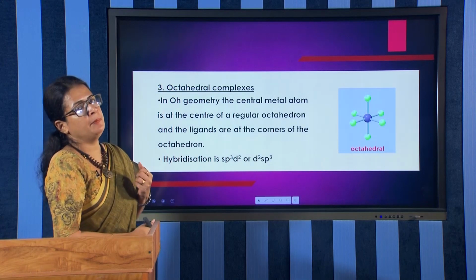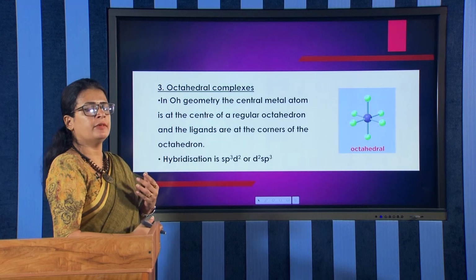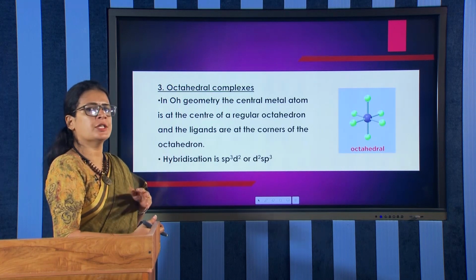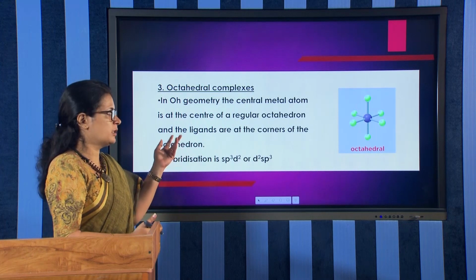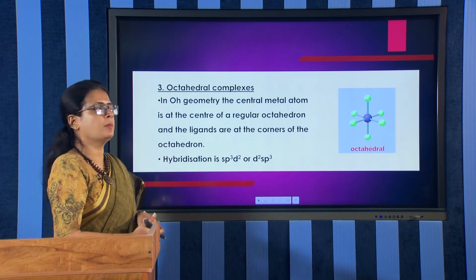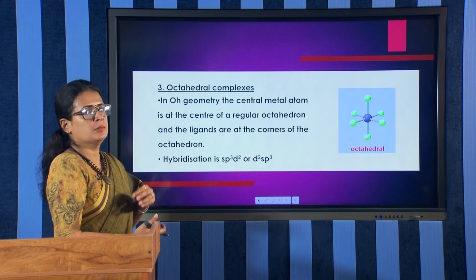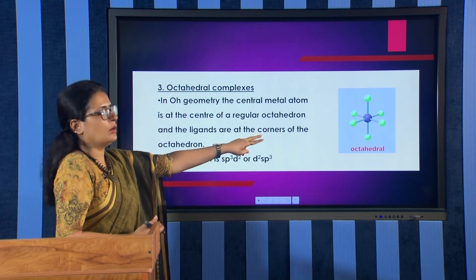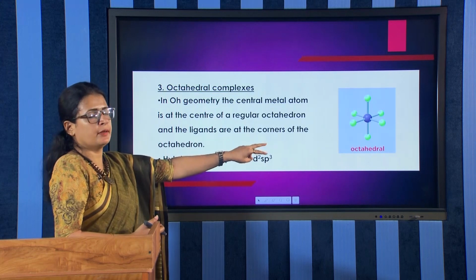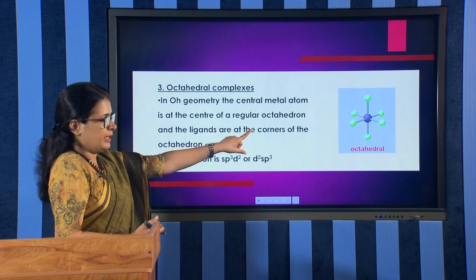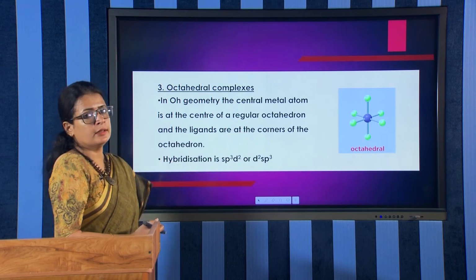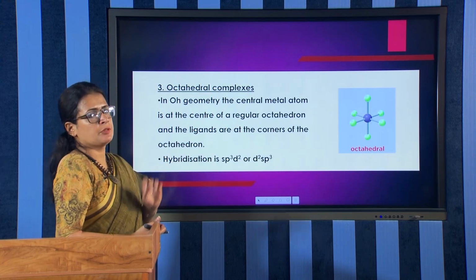And now, usually we have two coordination numbers, coordination number 4 and coordination number 6. 4 was discussed, that is square planar and tetrahedral complexes. And now moving to coordination number 6, that is the octahedral complex. You can see the structure of a regular octahedron there. There is a central metal atom at the center, and all the ligands, marked in green; 6 ligands will be there.